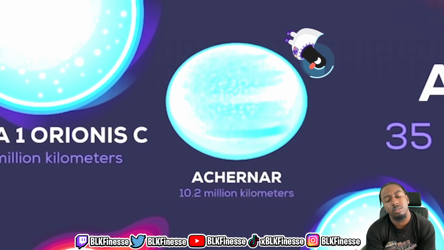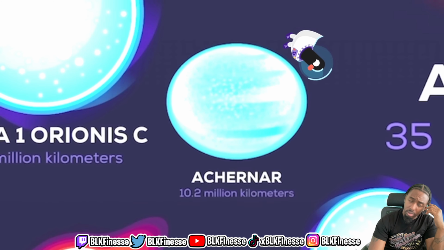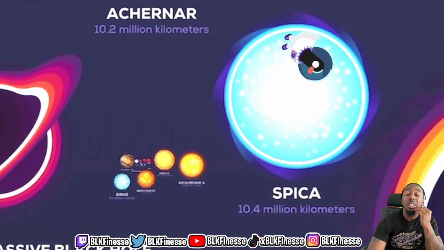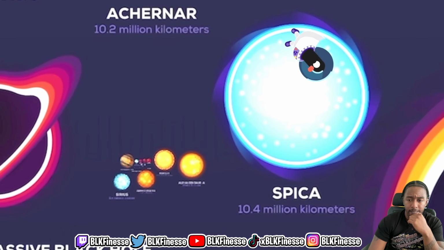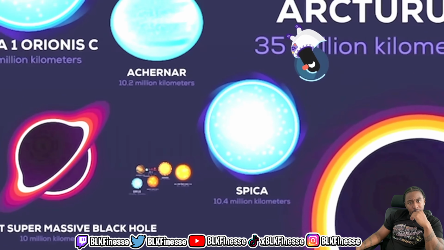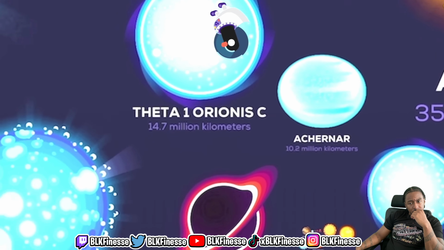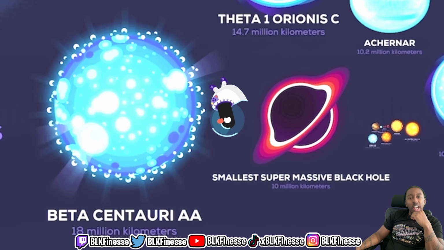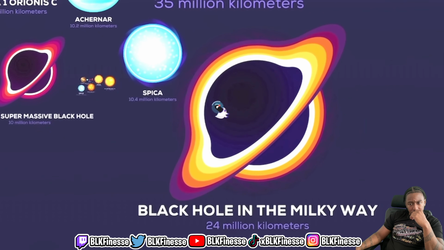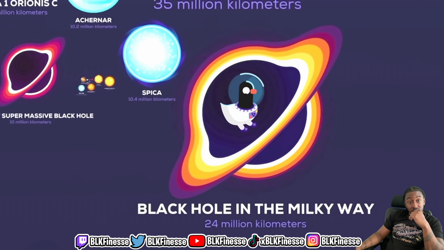Achernar, 10.2 million kilometers, an oval-shaped star. Spica, 10.4 million kilometers, one of the 20 brightest stars in the night sky. Theta 1 Orionis C, 14.7 million kilometers, a star in the Orion constellation. Beta Centauri A, 18 million kilometers, a star in the constellation Centaurus. Black hole in the Milky Way, 24 million kilometers.